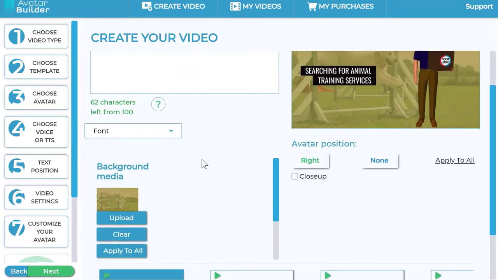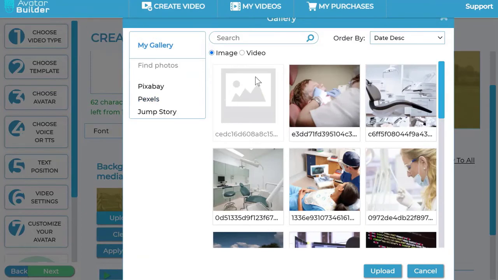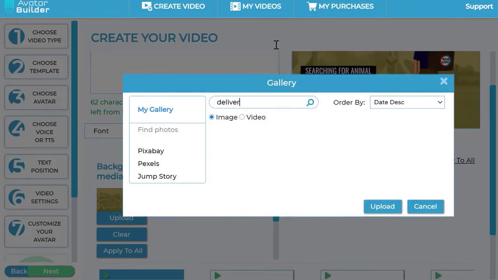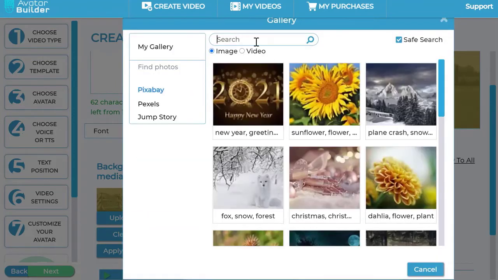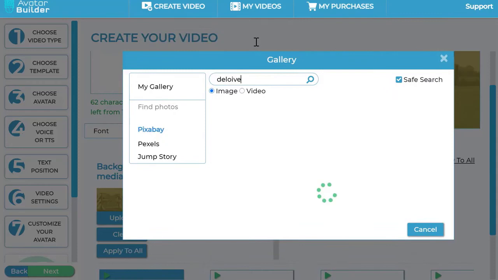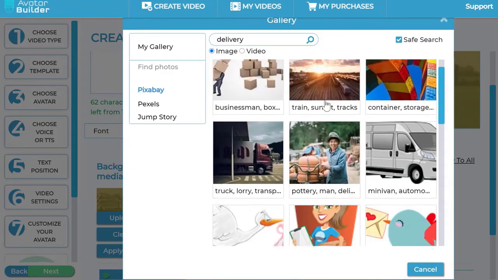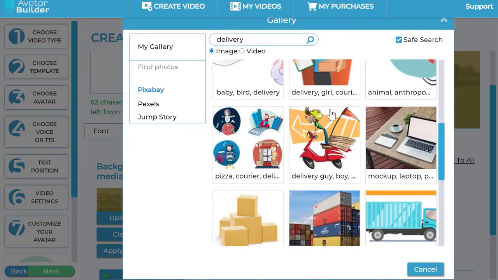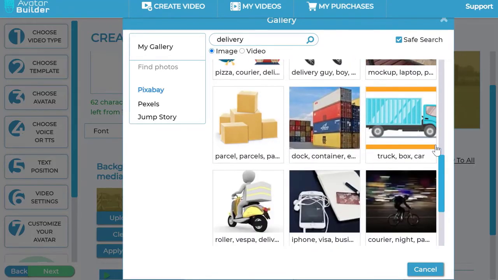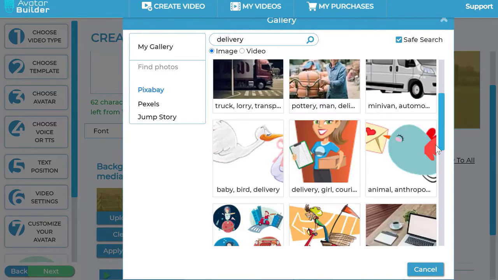Now, you can come here in this section and you can actually change the background media. If I click on the upload button, I can go into the media library and put a bunch of image backgrounds. So for example, let's say this is for a delivery business. I can go into any of these integrations that we have here, and then I can just say delivery, for example. Let's say delivery, and I can find a delivery based background as an example, as you can see here. So I could do that if I wish, or I can do whatever I want, literally.